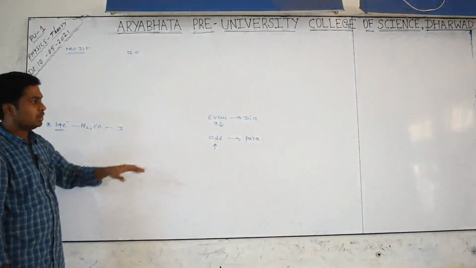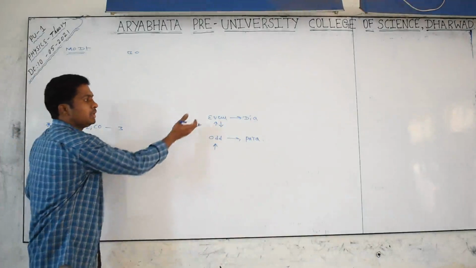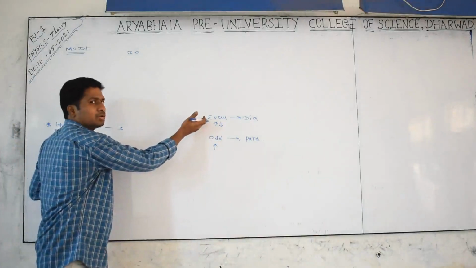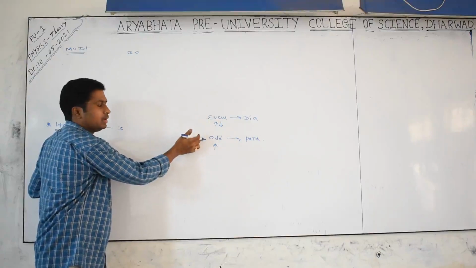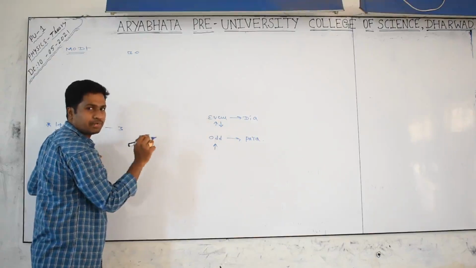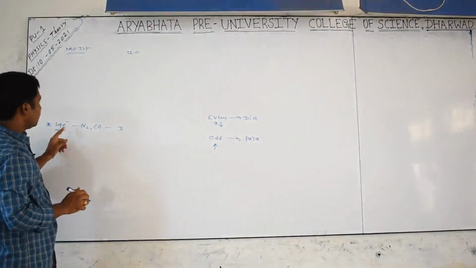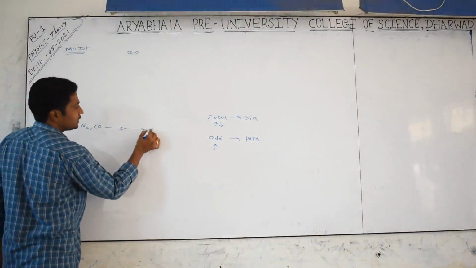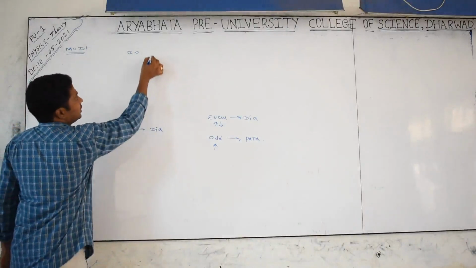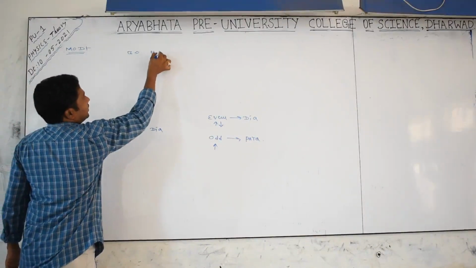Remember it in your mind. How? Because as I already told you, if 10 electrons are there or 12 electrons are there, 12 electrons means 6 pairs, all are paired. If 11 electrons are there, what happens? 10 become 5 pairs, 1 will be unpaired, that's why it is paramagnetic. Now 14 electrons: is it an even number or odd number? Even number, that's why it is a diamagnetic substance. Magnetic nature.